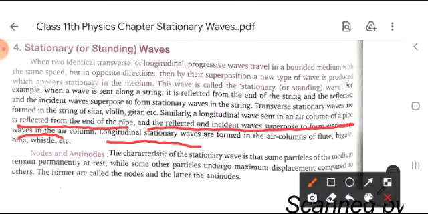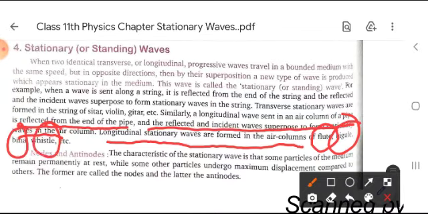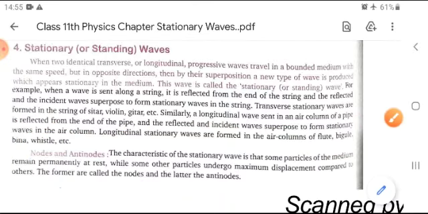Longitudinal stationary waves are formed in the air column of flute, bugle, veena, and whistle. There are four examples of musical instruments. That is called longitudinal waves generating stationary waves.